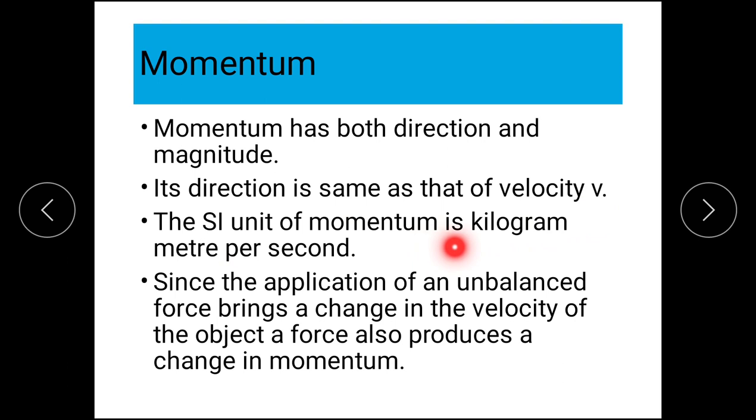So, the SI unit of momentum is kilogram meter per second. Now, what you should remember is that if by chance you forget the formula or the unit, simply by definition you can go ahead.